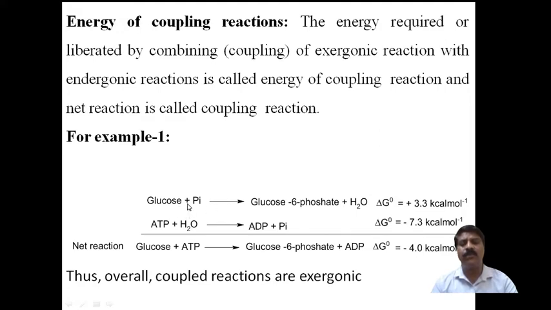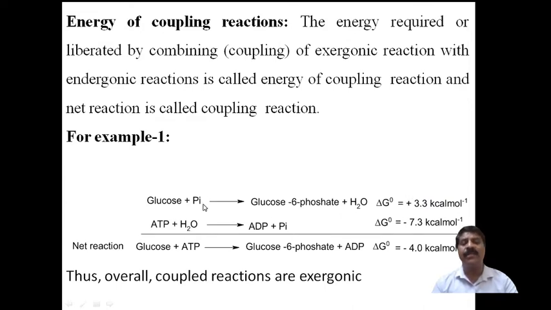Glucose, a hexose sugar, undergoes phosphorylation to form glucose 6 phosphate with liberation of a water molecule. The change in standard free energy, delta G naught, is plus 3.3 kilocalorie per mole. This is called an endergonic reaction because the delta G naught is positive, hence it absorbs energy.